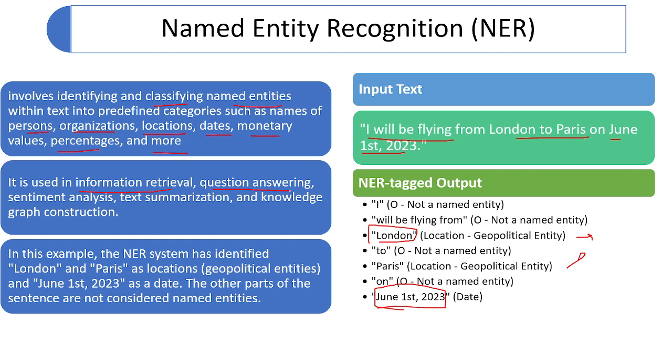What is the capital of India? That is Delhi. It will fetch that location entity. So NER is very widely used in question answering cases. In sentiment analysis, text summarization and knowledge graph construction, named entity algorithms are also widely used.